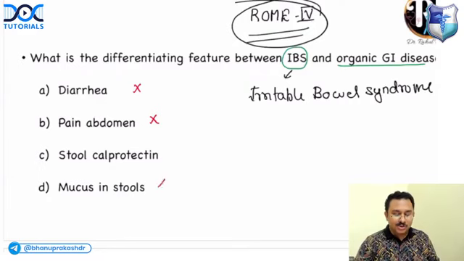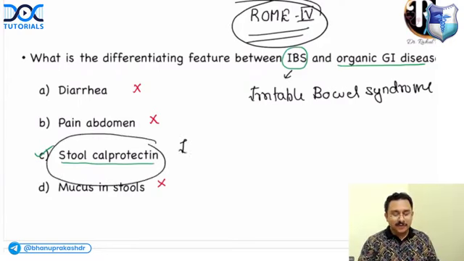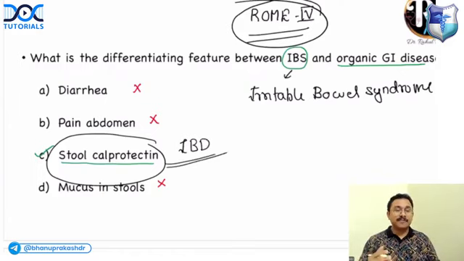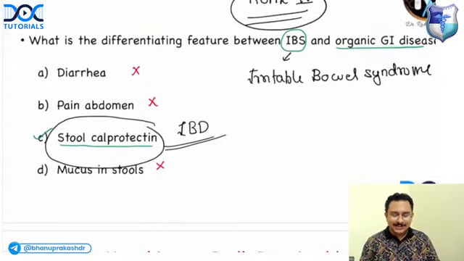Next, mucus in stools. Again, it is a feature that can be present in both irritable bowel syndrome and organic GI disease. But option C, stool calprotectin, is a marker of inflammation. This would be a feature in inflammatory bowel disease, IBD, and not IBS. This is a feature of inflammatory bowel disease. Okay, right. So option C is the answer.